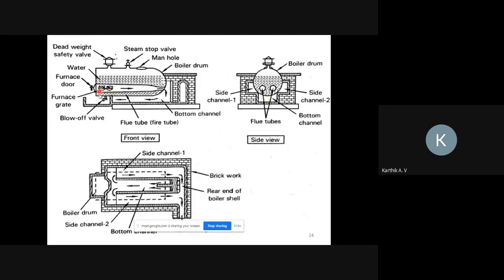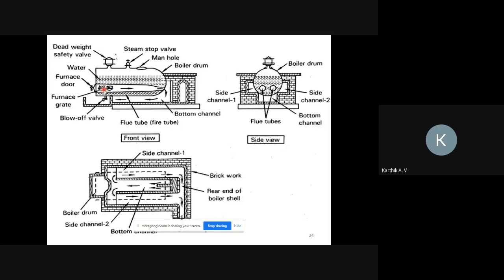Here the furnace is placed inside the boiler drum, so it is also called a fire tube boiler. Why? Because the furnace is placed inside the boiler drum. Water is passing outside the tube, and heat is passing inside the tube, so it is also called a fire tube boiler.